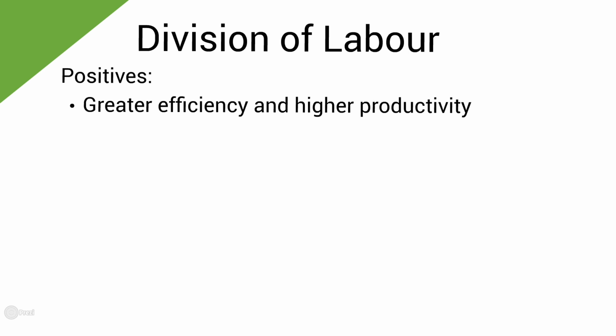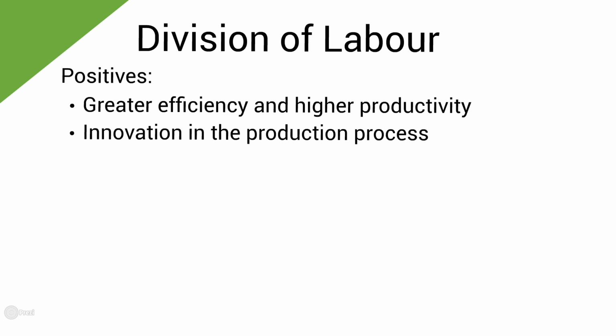Let's have a look at some of the positives and negatives of the division of labour. One clear positive from the division of labour is that there is a greater level of efficiency and higher productivity. This is because workers can specialise in the tasks that they have been given. Also, as workers always carry out one task, it gives them time to experiment and discover new and better ways of doing things. This results in innovation in the production process and can increase output and save the firm money.